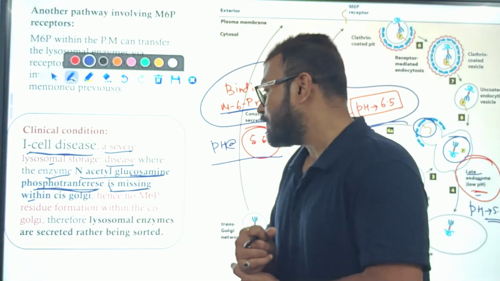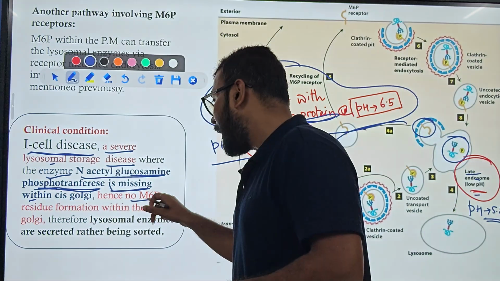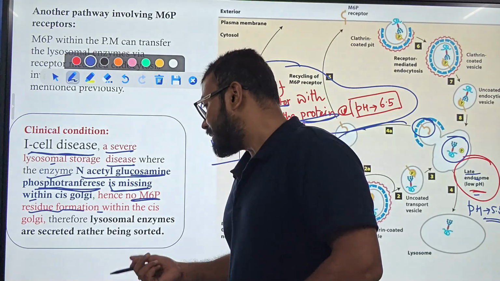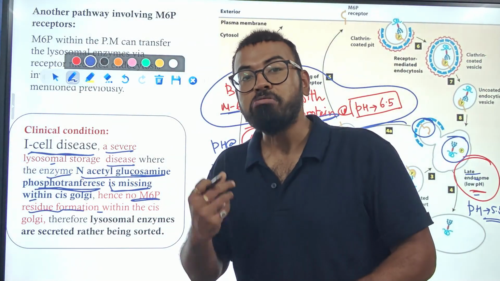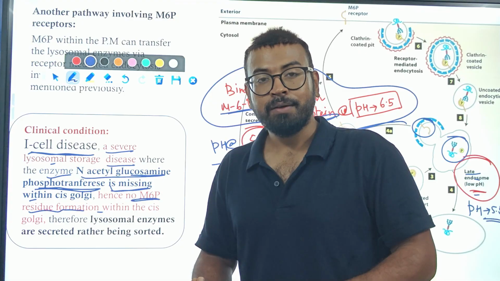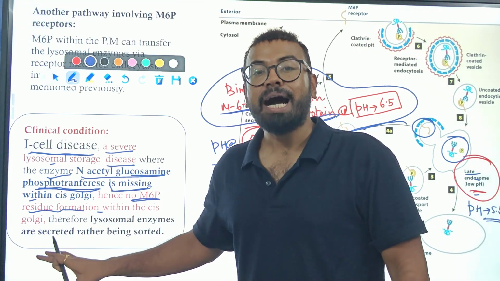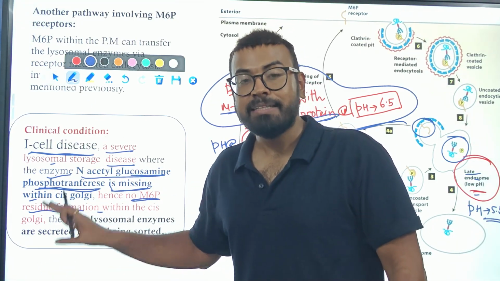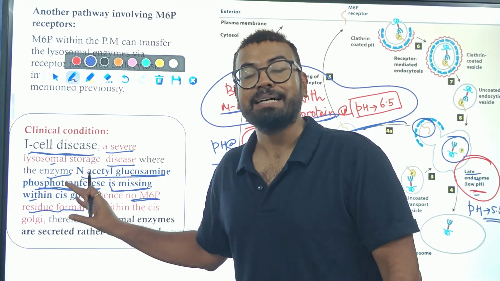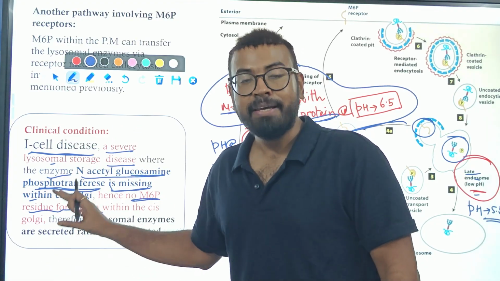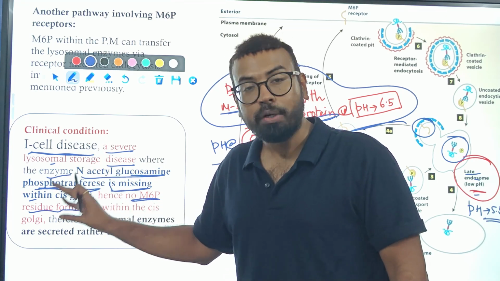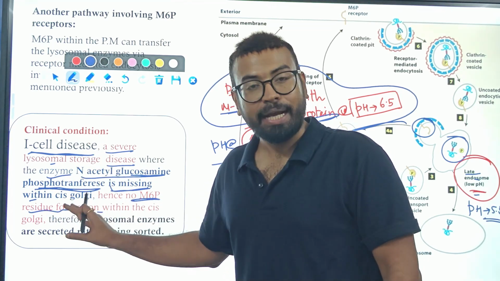As a result, there is no mannose 6-phosphate residue formation, and so no transport of proteins into the lysosome. In I-cell disease, the enzyme is completely inactive, so mannose within the glycosylated protein is not phosphorylated.